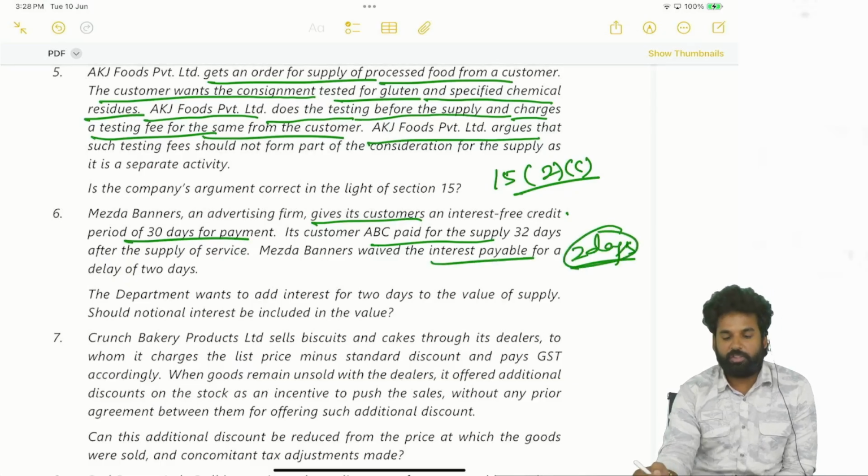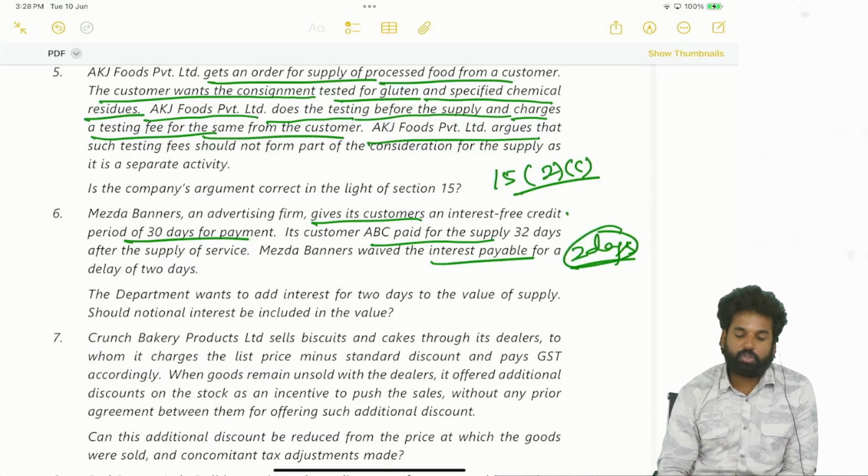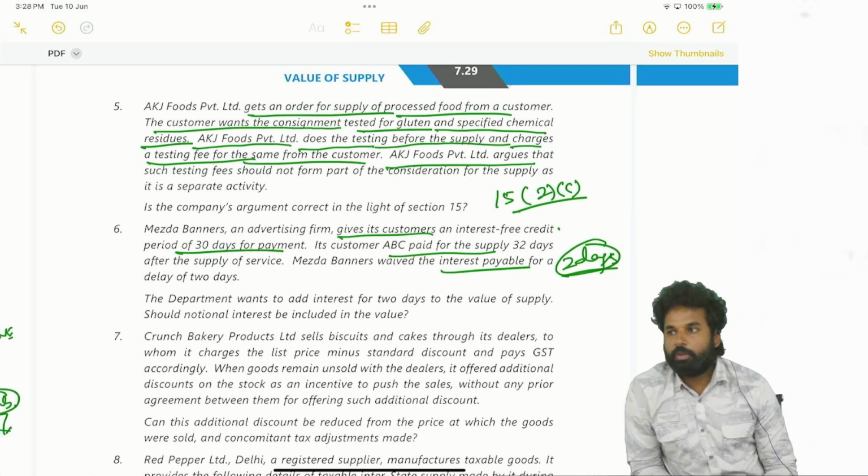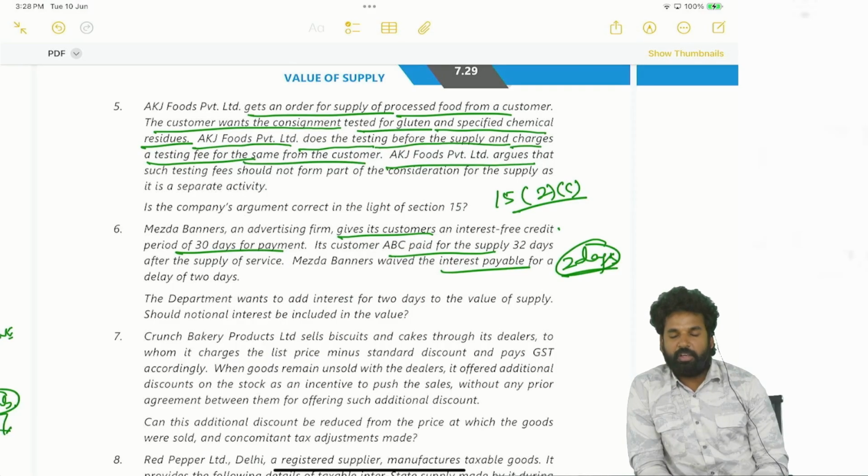The interest is payable for a delay of 2 days. The department wants to add the interest for 2 days to the value of the supply. Should notional interest be included in the value? Is the question. Notional interest be added to the value is the question here.